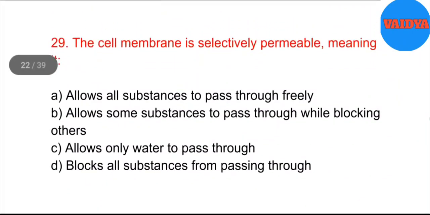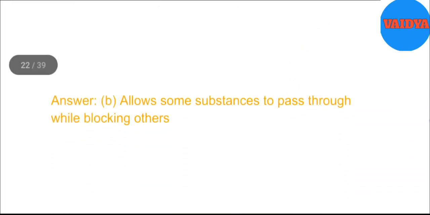29. The cell membrane is selectively permeable, meaning it A. Allows all substances to pass through freely. B. Allows some substances to pass through while blocking others. C. Allows only water to pass through. D. Blocks all substances from passing through. Answer. B. Allows some substances to pass through while blocking others.